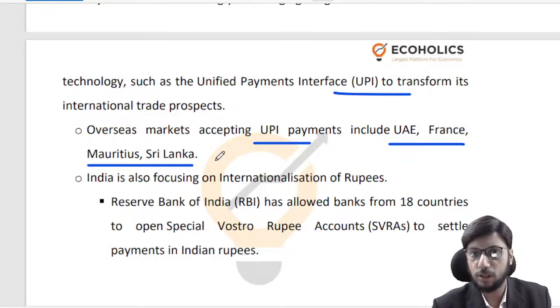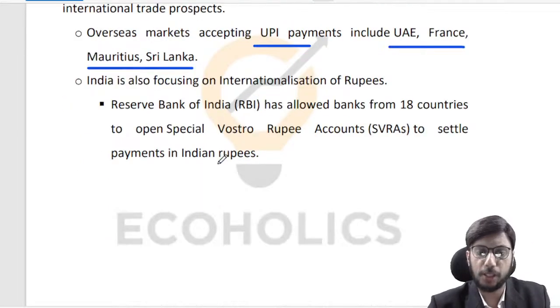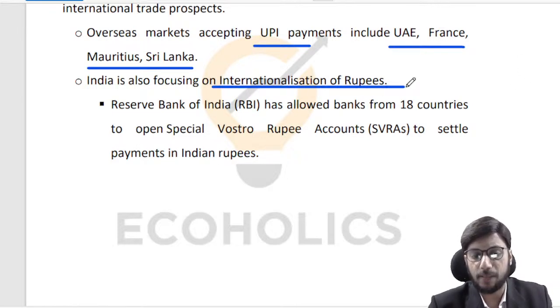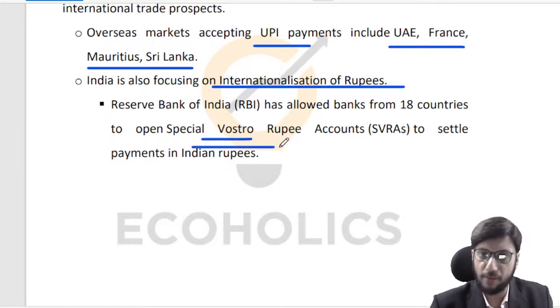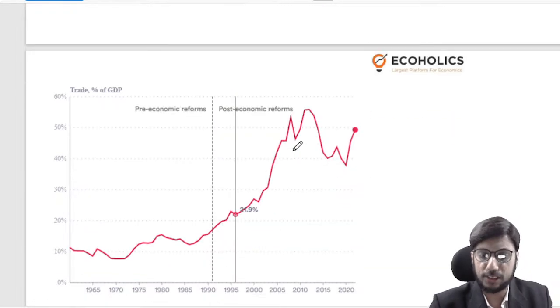It's not very successful. I'll probably have a separate discussion on it some other time, on why internationalization of rupee or why utilization of rupee in settling of foreign trade bills is something which is not taking off. It is something which we are trying, but it's not really taking off in a very big way. We have opened Vostro accounts and Nostro accounts, right? These are things that you should be aware of. I'll not go into this direction as of now in this particular lecture, because that will completely derail my momentum. But we are trying to internationalize rupee and we have not achieved a lot of success, right?